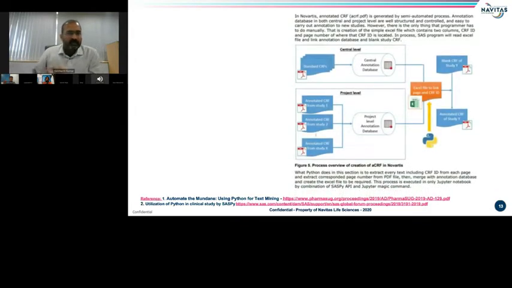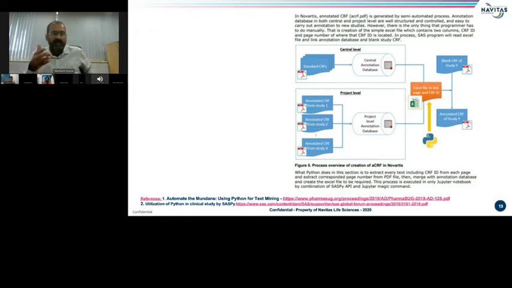Second last package that I want to talk about is PDF miner. This is mainly used, and could be very beneficial, for text extraction. SAS is good at dealing with structured data, but there are limitations when we work with unstructured text, such as protocol or CRF. On the screen, the example is from Novartis, where they created a semi-automated CRF annotation using SAS, Python tool, PDF miner, and SAS.py package.